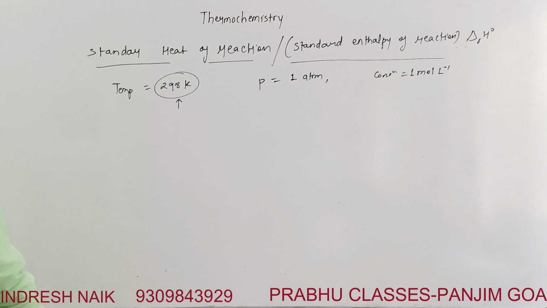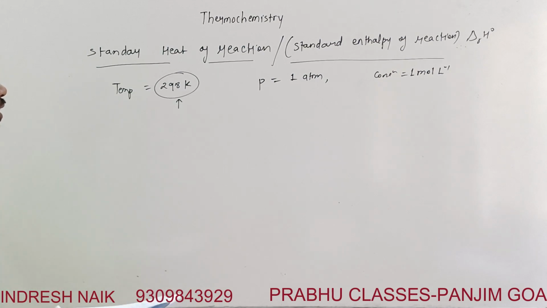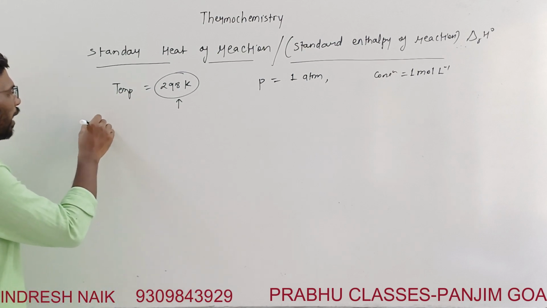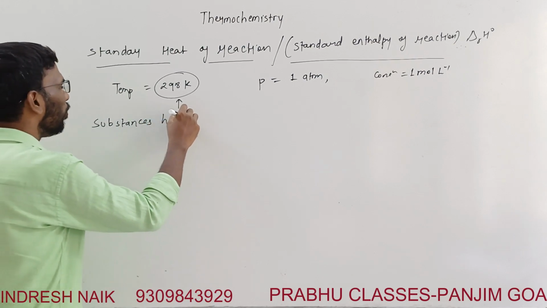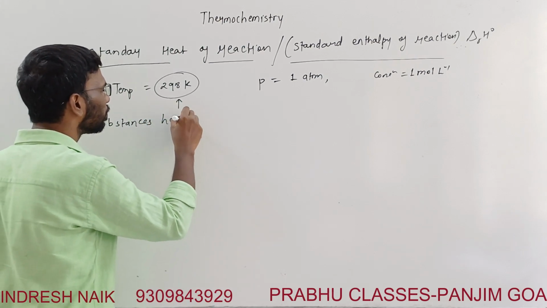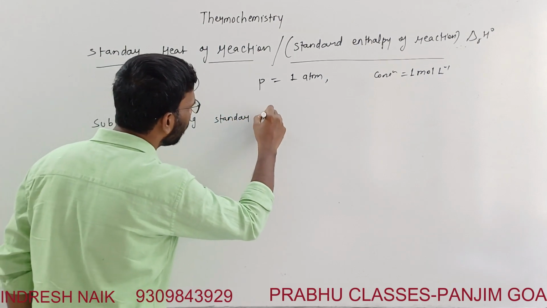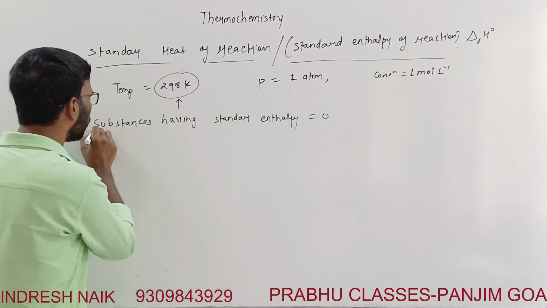So, standard enthalpies. Here we'll understand when we consider the standard enthalpy of some of the reactants to be equal to 0. For example, substances having standard enthalpy equal to 0.